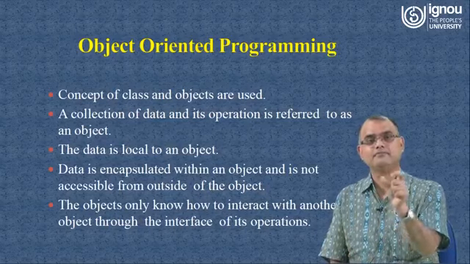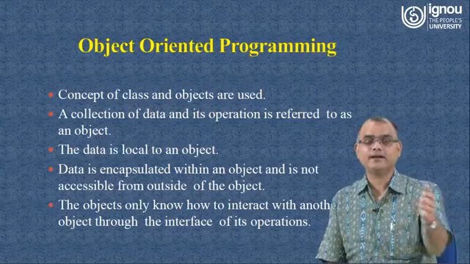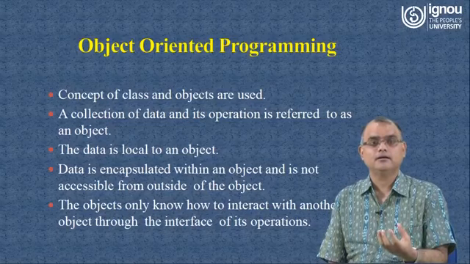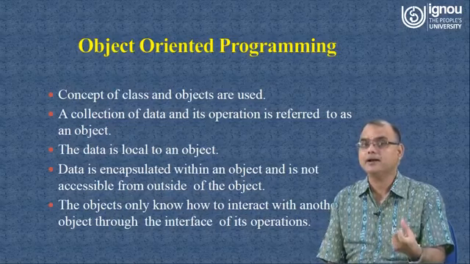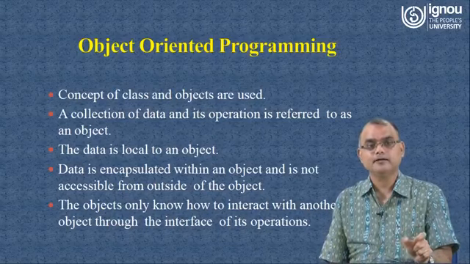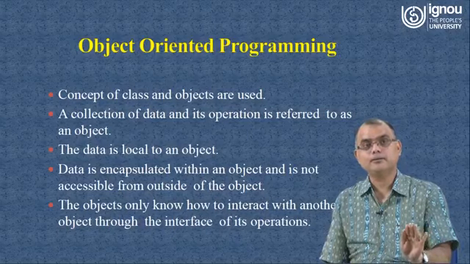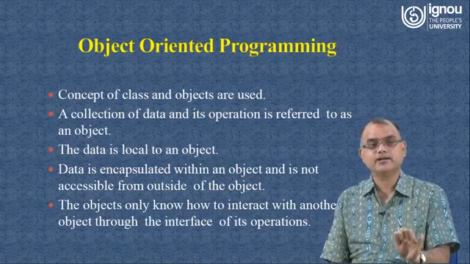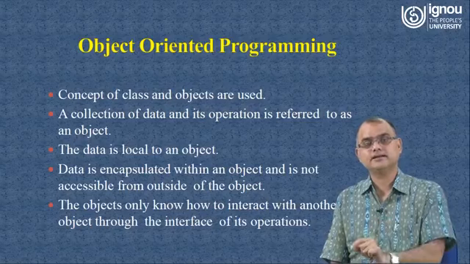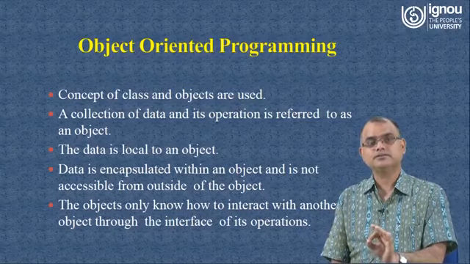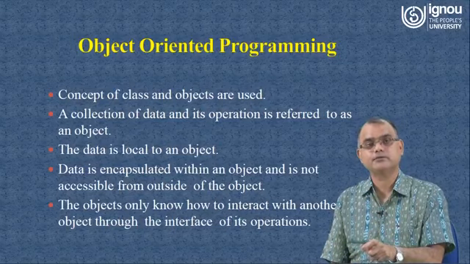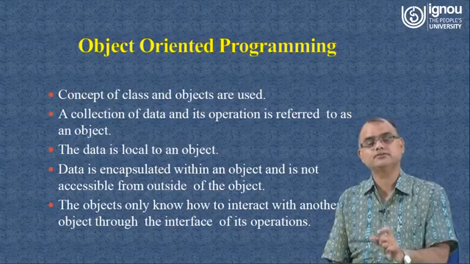Now see, I have taken one object, student, and how many different operations are associated with that object? So many operations. And how will those operations be applied or happen? That will happen on data associated with you. So now it should be a little more clear to you that when I am talking about a collection of data and its operations associated with an object, so when I said student object, once you visualize one student object, then you will visualize so much data associated with that particular student object and so many operations associated with that student object.